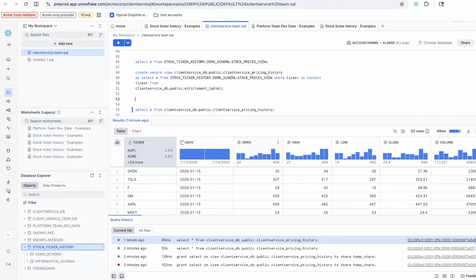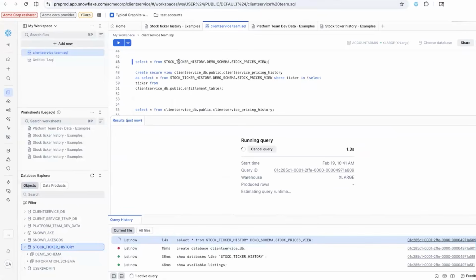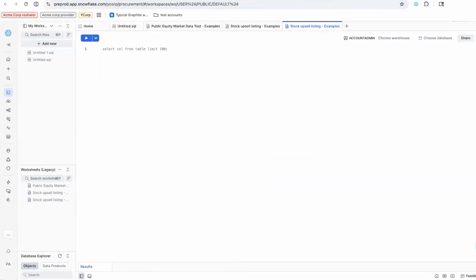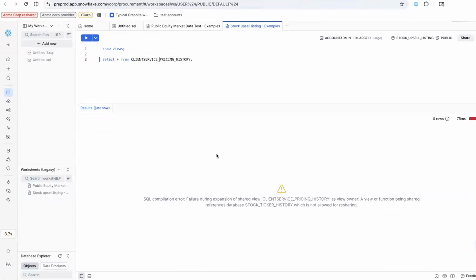But as they are the direct consumers, they can still query for the data. The queries to stock ticker history will still work. However, the queries from the downstream consumers will fail because the provider disallowed resharing, and this is the error that they would see.